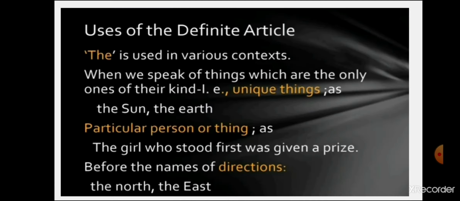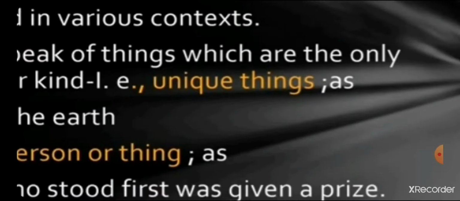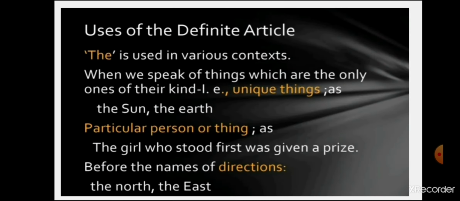Then students, uses of the definite article the. Remember that the is used to particularize a person or a thing. Then students, when we speak of things which are the only ones of their kind, unique things like sun, earth, then again we use the article the.